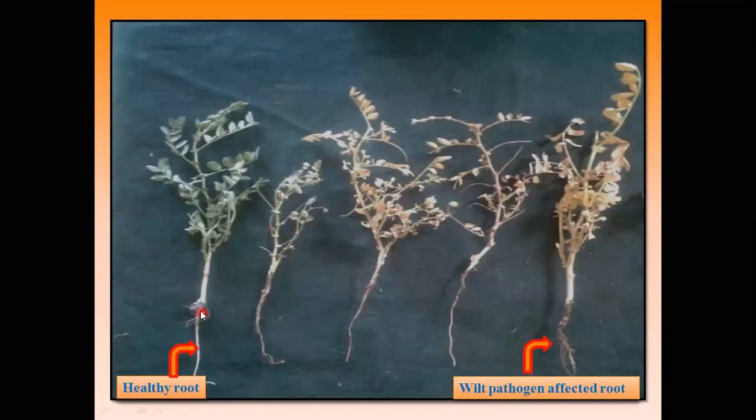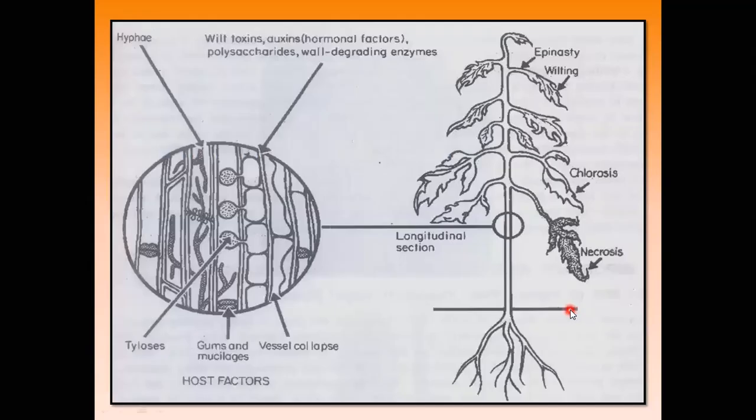Then this is the root portion of a healthy plant. So the normal root system is seen. But in the wilted plants, you see the root system of this particular plant is shrunken and somewhat brown or black in color. Okay, so this is the cross section of the stem portion, means xylem and phloem cells are totally blocked. So this is the mycelial network present inside the xylem and phloem cells.